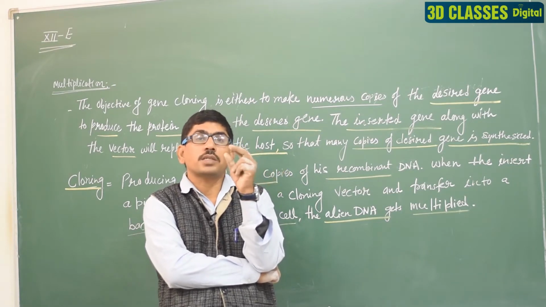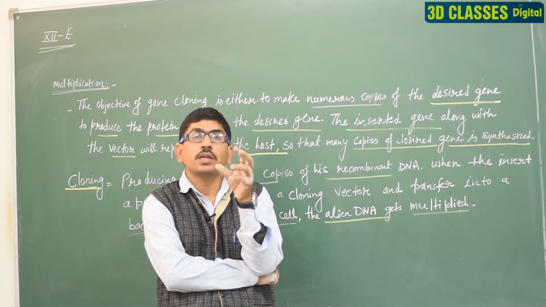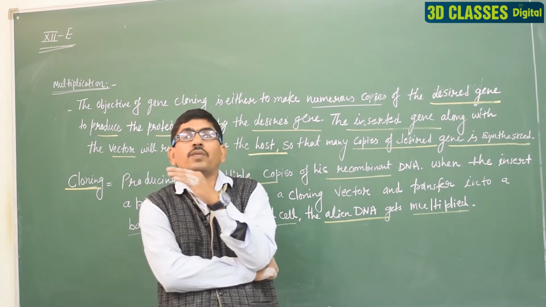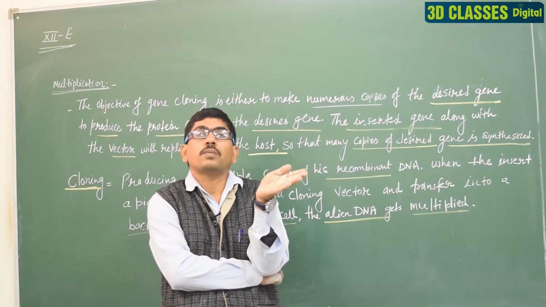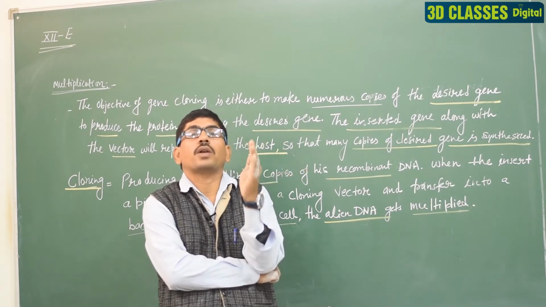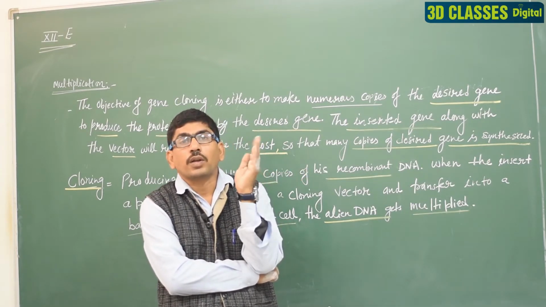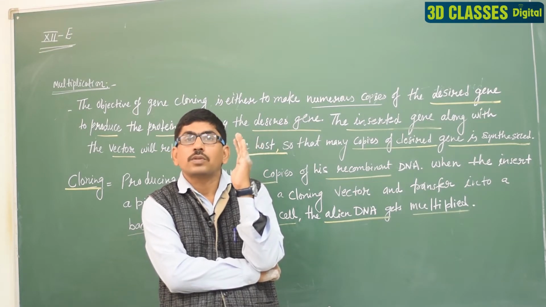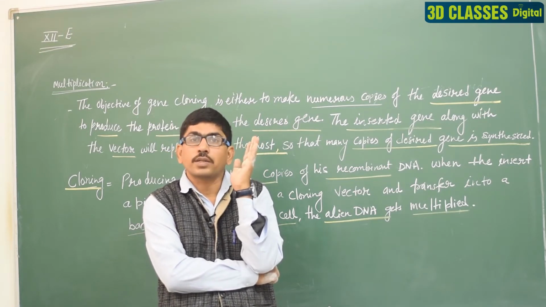So we utilize the word transgenic. Transgenic means we transfer a gene from one organism to another organism and make a new organism, and that organism is known as the transgenic organism. Clear? It is a genetically modified organism.